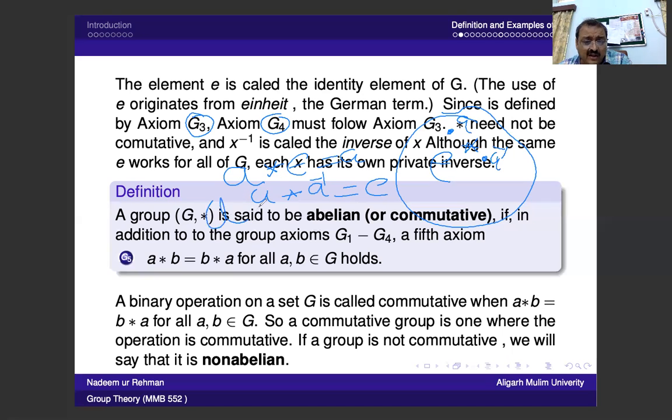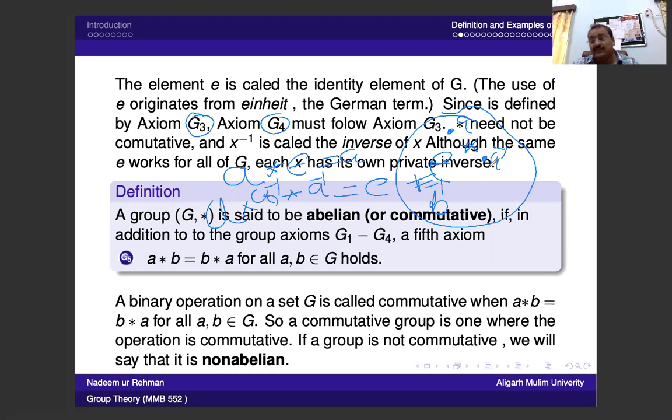So if we have a, then a is the inverse of a inverse. That means if a composition a inverse gives you identity, then a composition some other element b inverse cannot give you this identity. If a composition b inverse also gives the same identity element, then clearly a is not unique. The meaning of this is that for every a there is only a inverse, and we cannot find any other b inverse for it. If we do, then this does not satisfy the condition of this set.